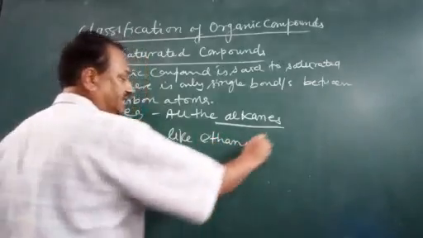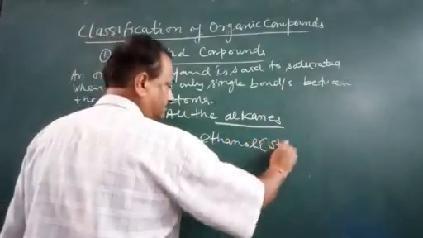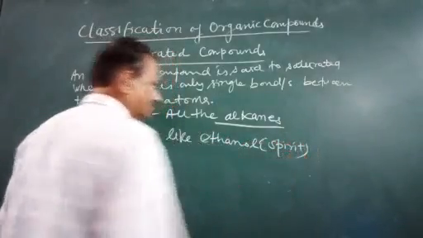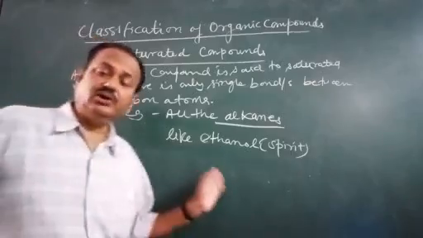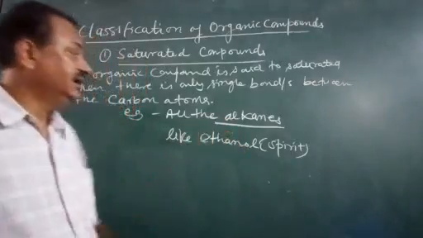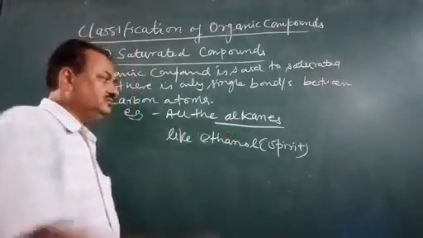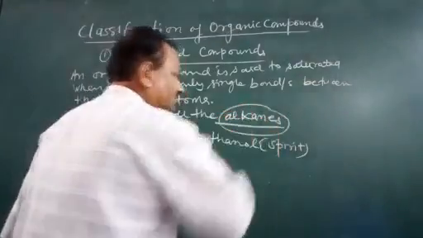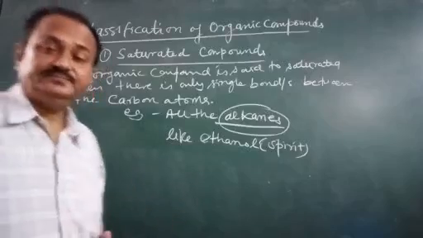Ethanol means spirit, alcohol. So alkanes. Now alkane is a family.